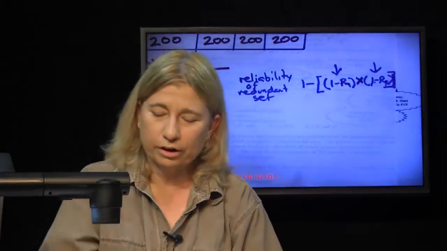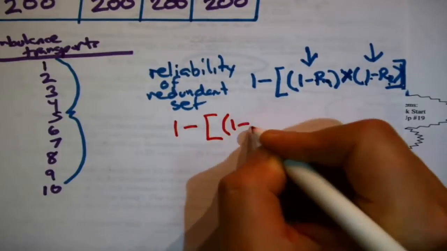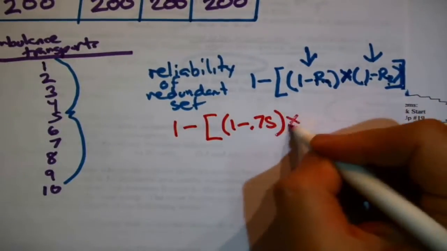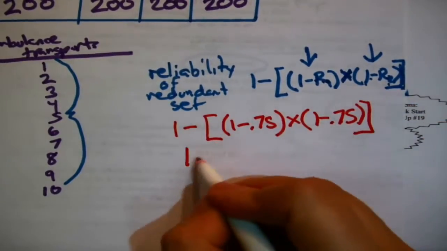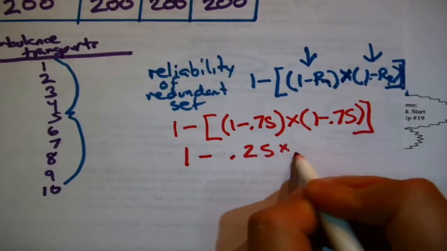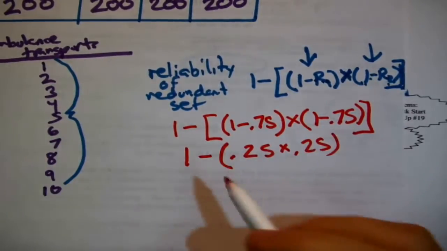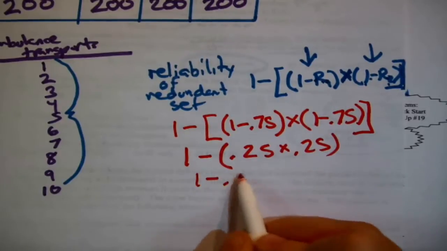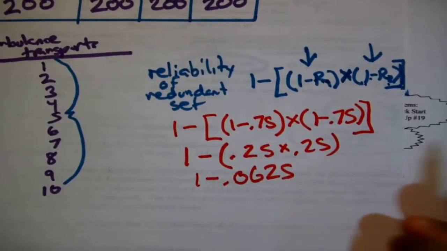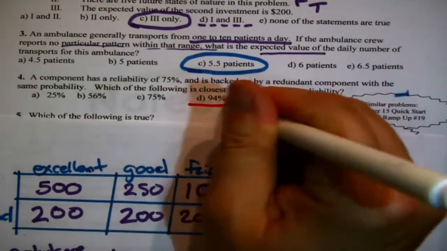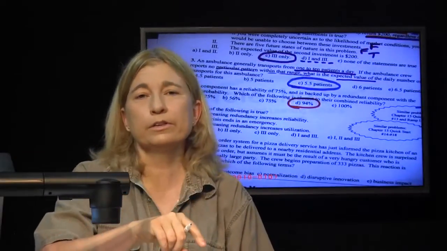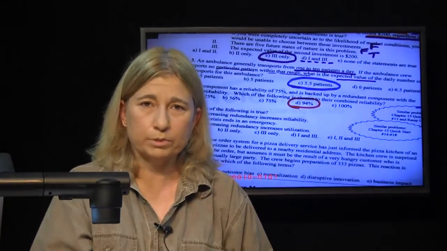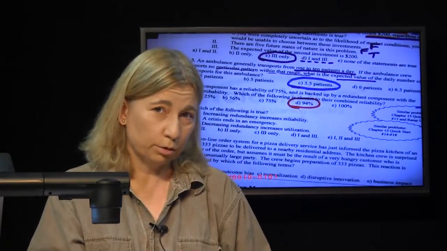Anyway, all we need to do is fill this out, because you go 1 minus, okay, big brackets, 1 minus 0.75 is the reliability of the first component, times 1 minus 0.75 is the reliability of the second component, or 1 minus 0.25 times 0.25, right, which is like what, 0.0625, which is, oh, okay, we're on the order of 94, right? 1 minus 0.06, 94% reliable. Okay, so each component in the set is 75% reliable, but pairing them up side by side, the net effect is that it's 94% reliable.